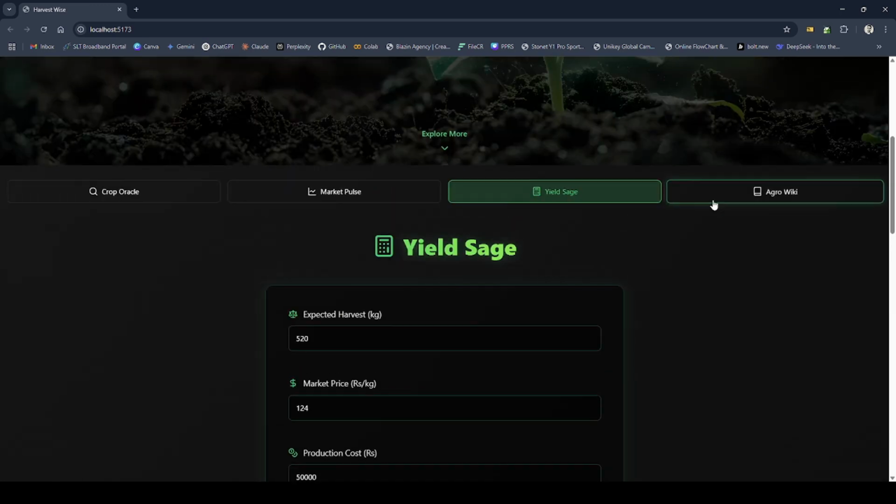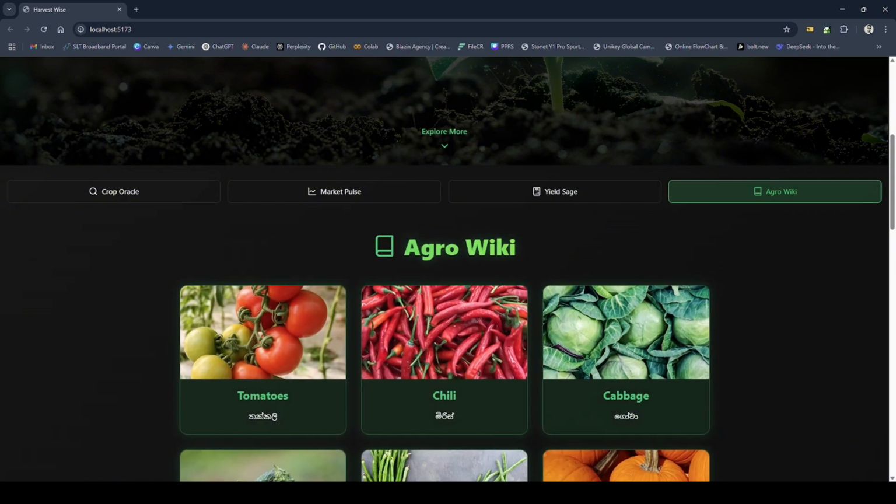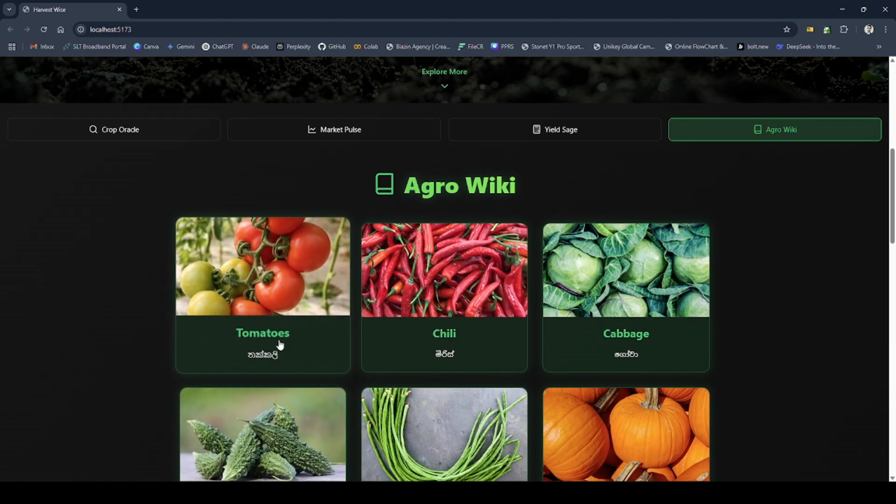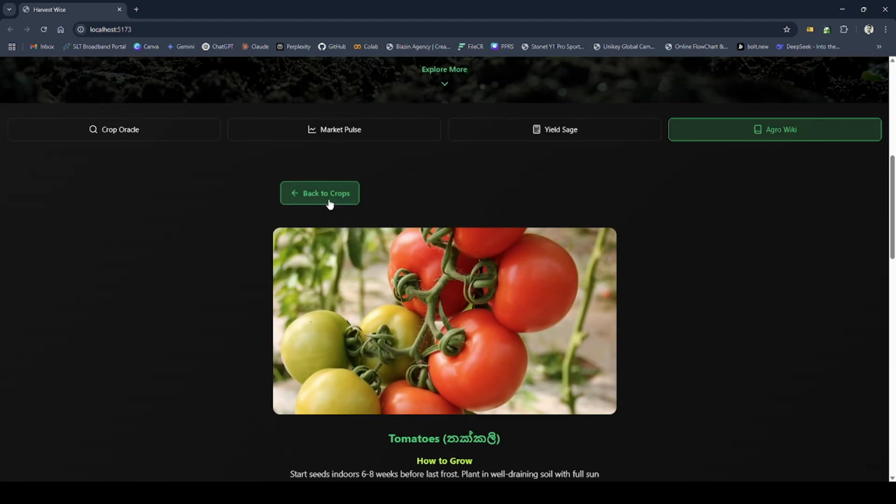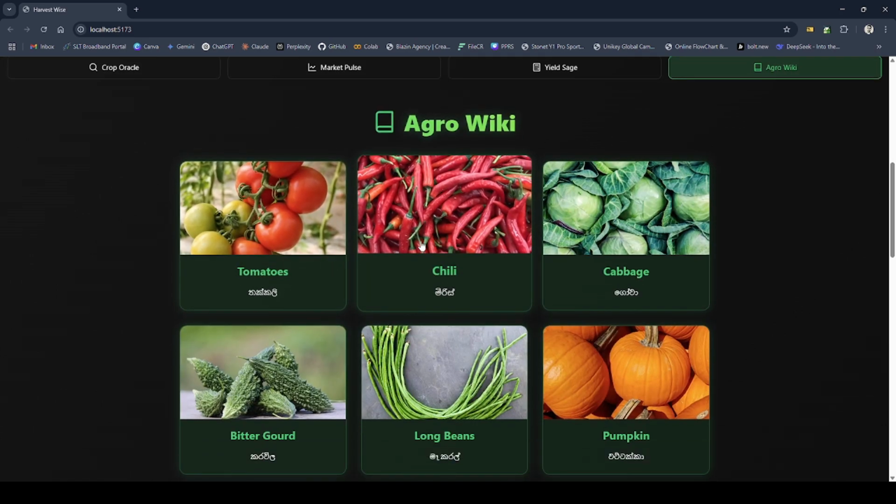And the final feature, the AgroWiki, a knowledge base for farmers offering educational content about different crops. They are seeing crop names, types, and farming tips. This feature is mostly static or semi-dynamic, and doesn't rely heavily on the API. However, it could later connect to an API or a database to fetch or update crop-related content.